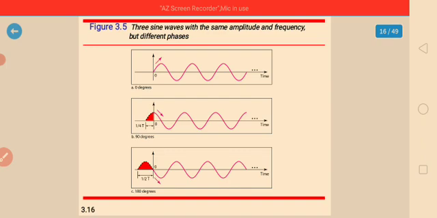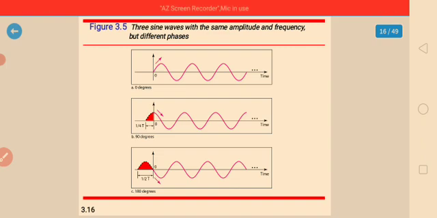Here in the diagram we can see three different phase values given. The first one is 0, the second one is 90 degrees, and the third one is 180 degrees.